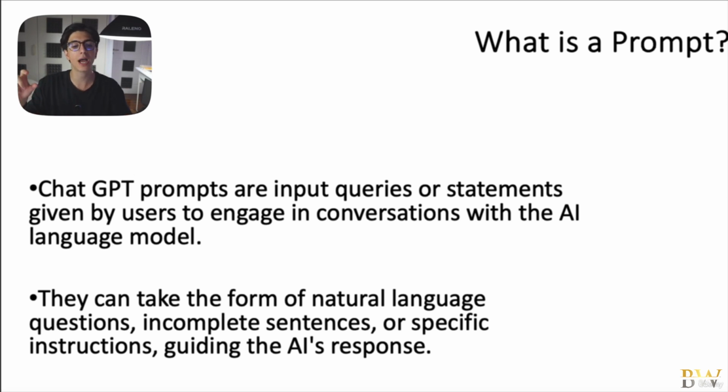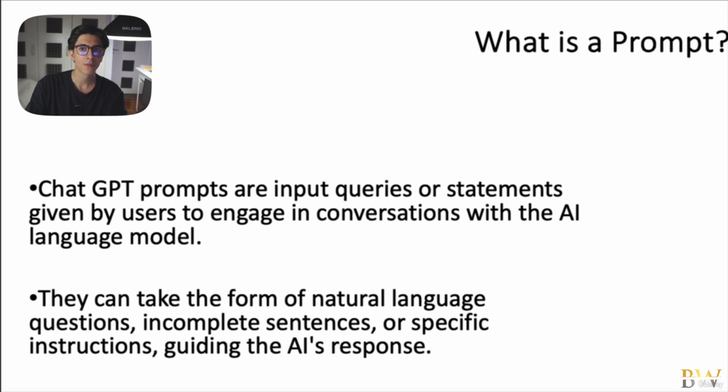So those are just some types of prompts. As we said, we're gonna have some natural language questions. For example, suggest 5 hot topics in this niche, okay? Or what is the best way to film a video on an iPhone? Okay, these are questions. Incomplete sentences, just like, for example, my target avatar is Mike. Mike's favorite hobby is, and then we let ChatGPT complete this sentence. Or specific instructions. For example, create a content strategy plan for next week based on the information that I've been delivering to you in this chat right here.